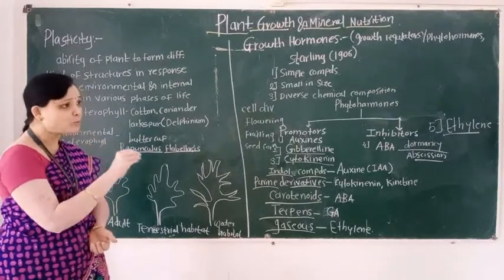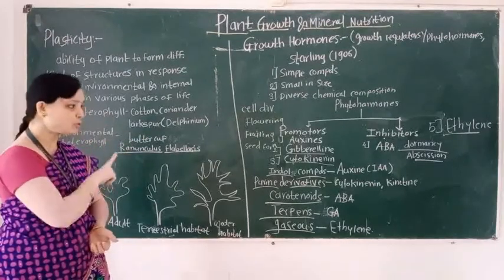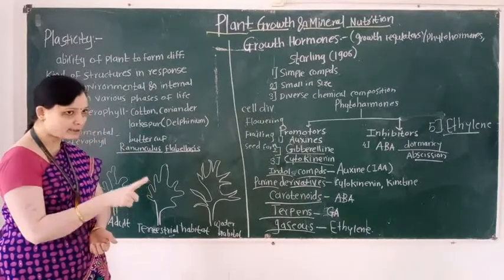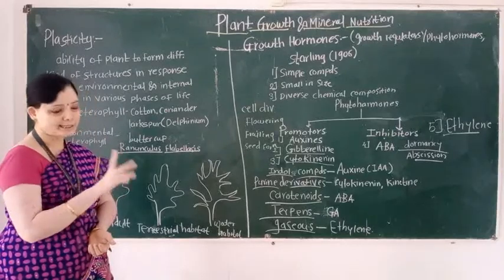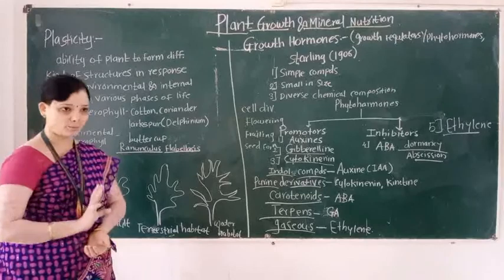Then how many groups of phytohormones are there? There are five groups: indole compounds, purine derivatives, carotenoids, terpenes, and last, the gaseous growth hormone.